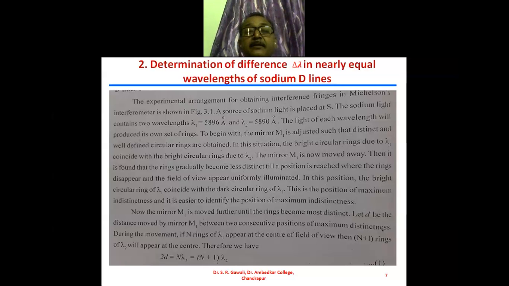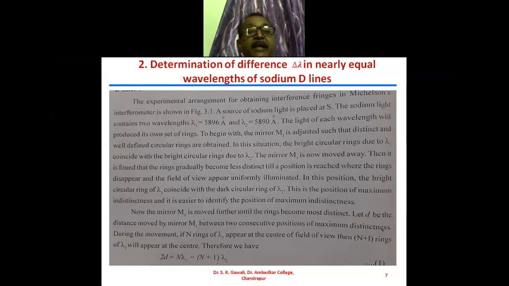Then the set of circular fringes is obtained. In this situation the bright fringes due to lambda 1 coincide with the bright fringes due to lambda 2. This is the one situation. Now, the mirror M1 is moved away.